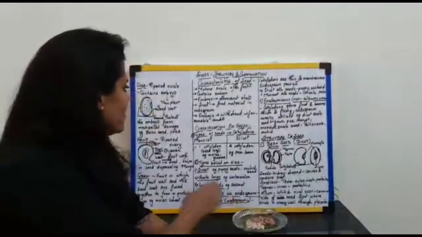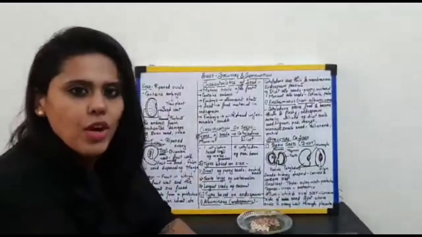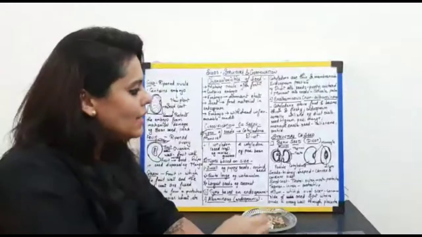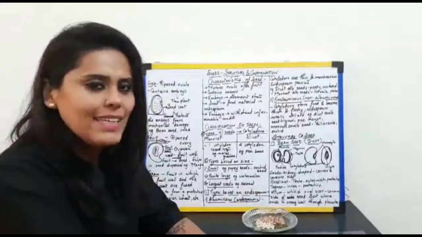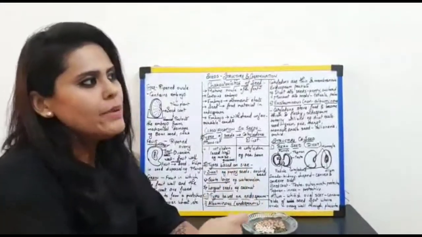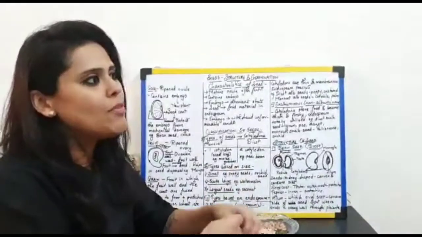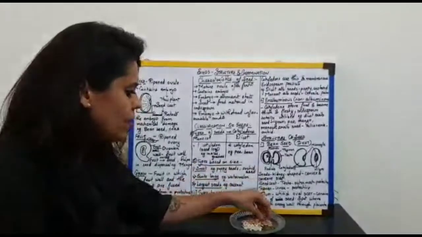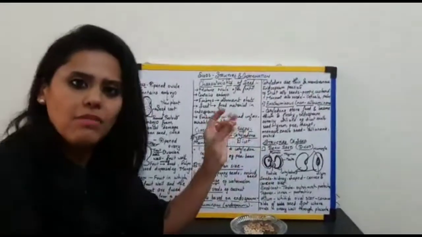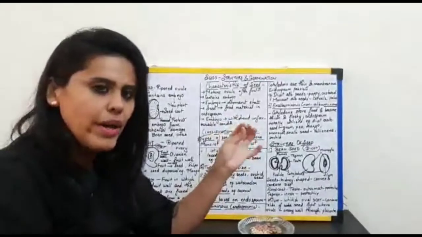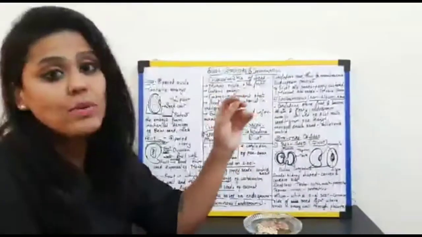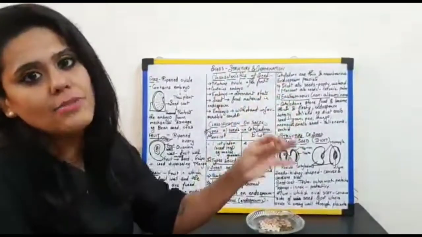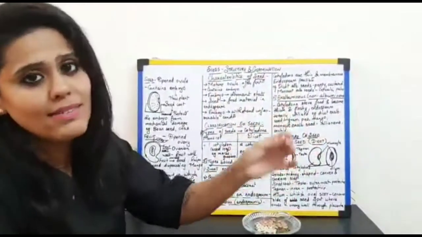But before I start with this chapter, I would want you all to take a pause, just pause this video and quickly go to your kitchens and get any type of a seed. When I say any type of a seed, as in kitchen में आपको कौन सा seed मिलेगा? I would want you all to get either a rajma bean, okay, which is also a seed. Why do I call it a seed? Because if you sow the seed, you will get a rajma plant. Okay, therefore I call it as a seed.